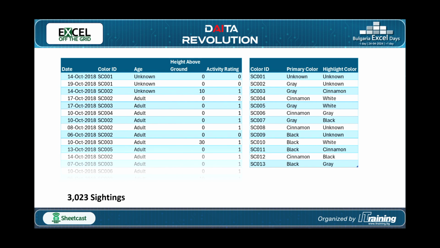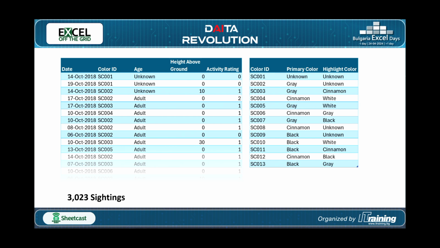So the data set that we're looking at here, does my mouse show up? It does. So we've got a date, a color ID, the age of the squirrel, their height above ground, and the activity rating. So the different kinds of activities that a squirrel could be undertaking at that point. They have a rating from 1 to 5 as to how many activities they are undertaking. And then we have the color table to show what color those squirrels are.